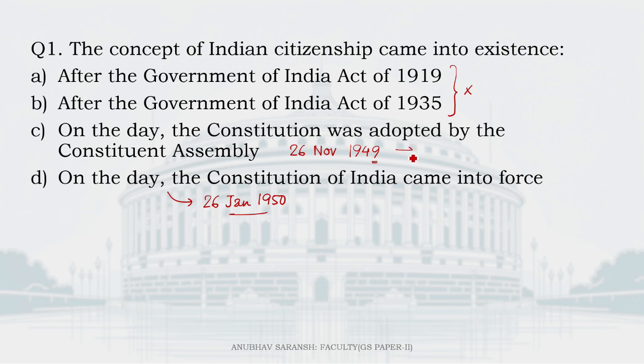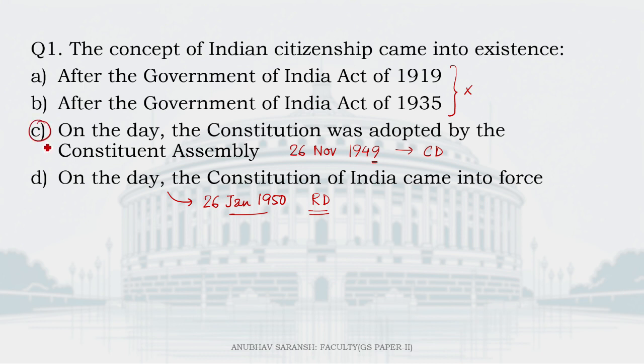This is what is known as the Constitution Day, and this is, of course, celebrated as a Republic Day in the country. Now, if you read the provisions of our Constitution, you can understand that citizenship and some other provisions pertaining to elections, primarily provisional parliament, temporary and transitional provisions, and title, etc., they came into force on